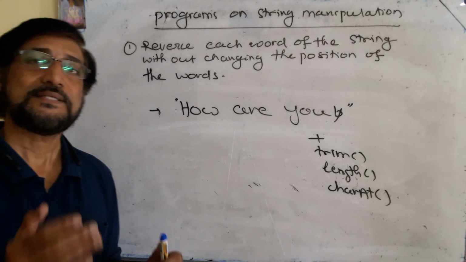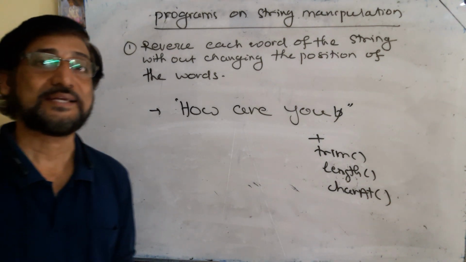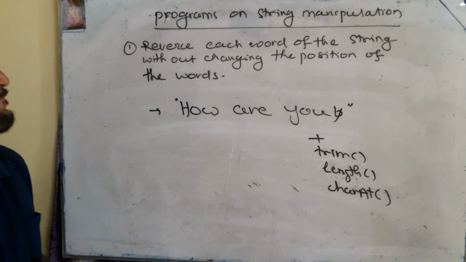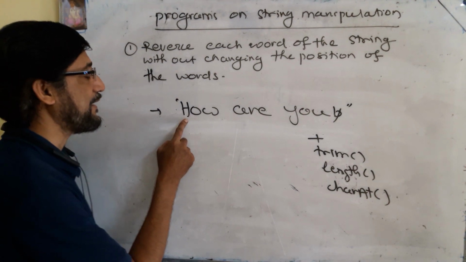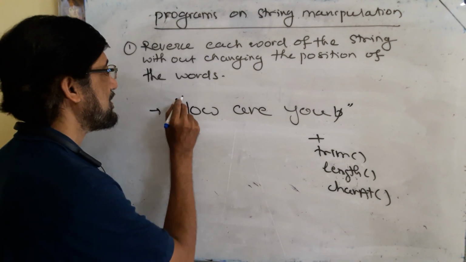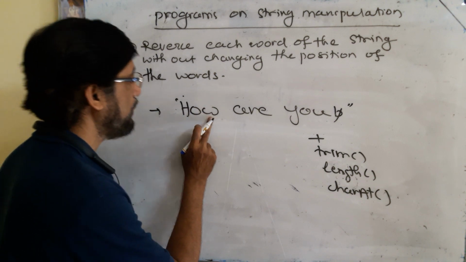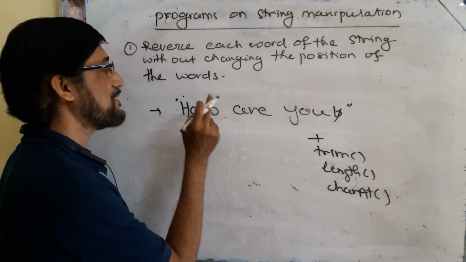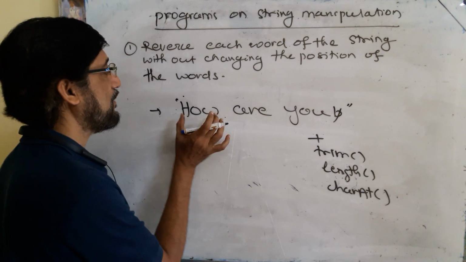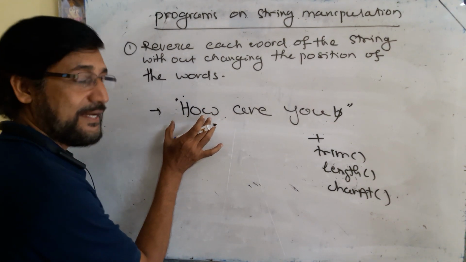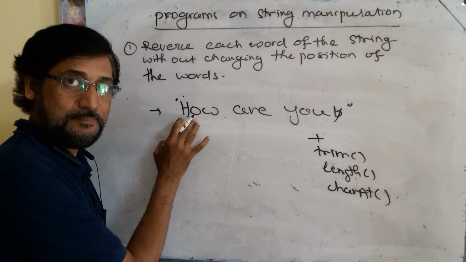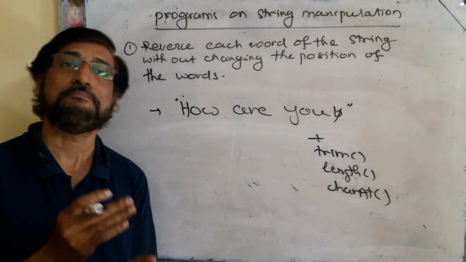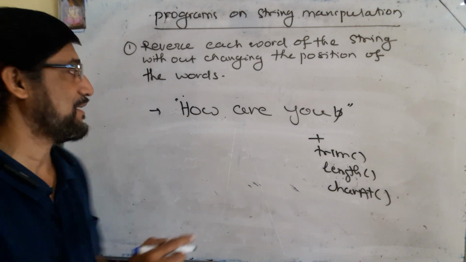Then after selecting the character, you check whether the selected character is a space character or not. Why? Because if the selected character is not a space character, you see, H is not space, O is not space, W is not space, and then there is a space character. So as long as the selected character is not a space character, you concat it with a variable W to make the word. But you have to concat it back to back, because you need to reverse the word.